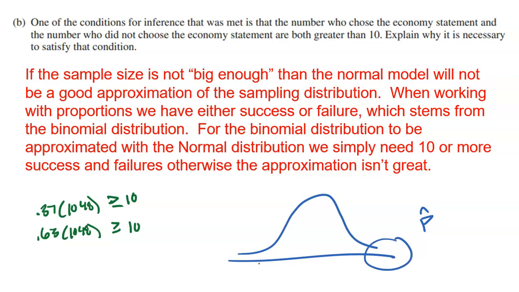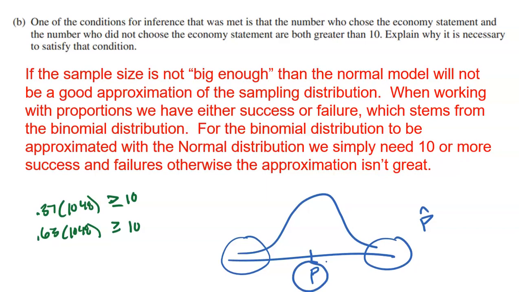Very few are going to be extremely high, very few are going to be extremely low. Most of them should be in the center surrounding the true population proportion. But the idea is I need that sampling distribution to be normal. And if my sample size is not big enough, if it doesn't contain enough successes and failures, it's just not going to be big enough to follow that.